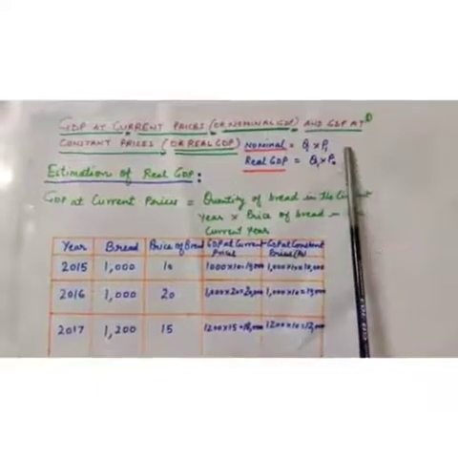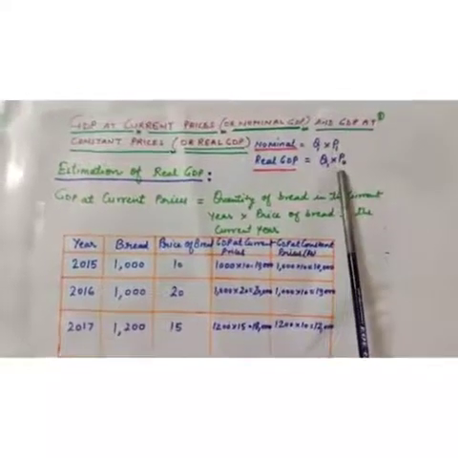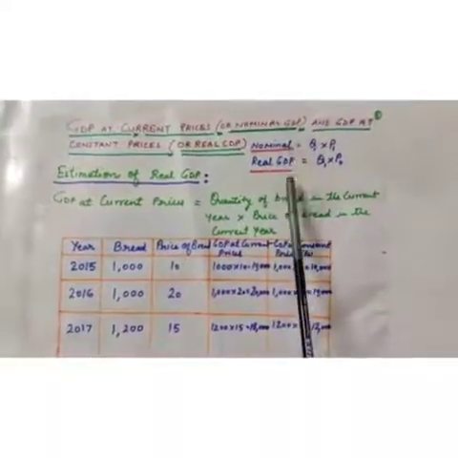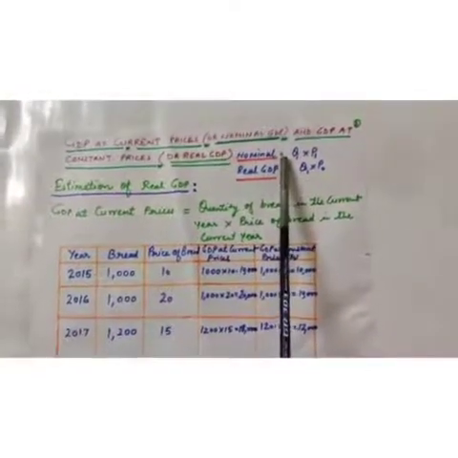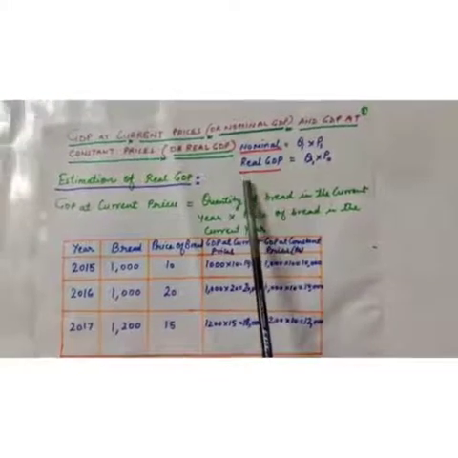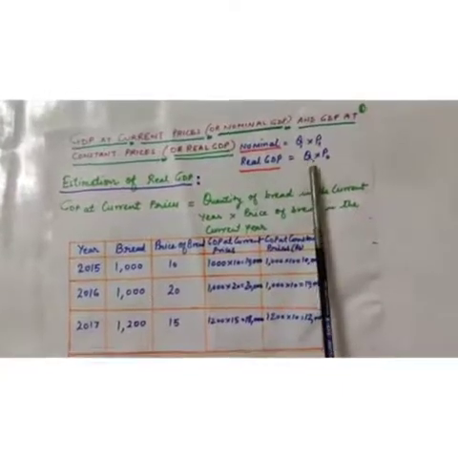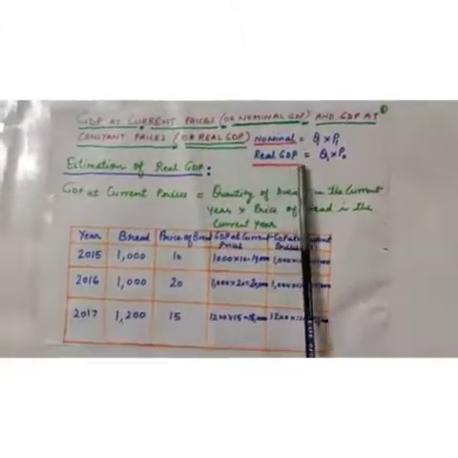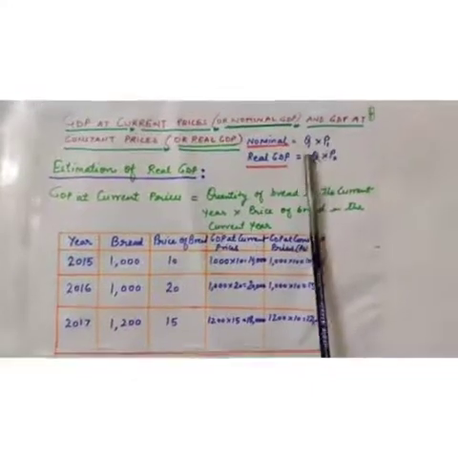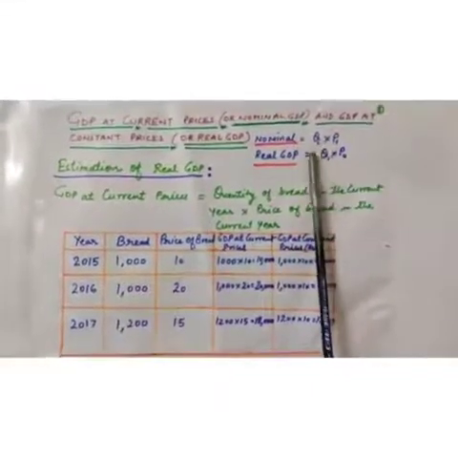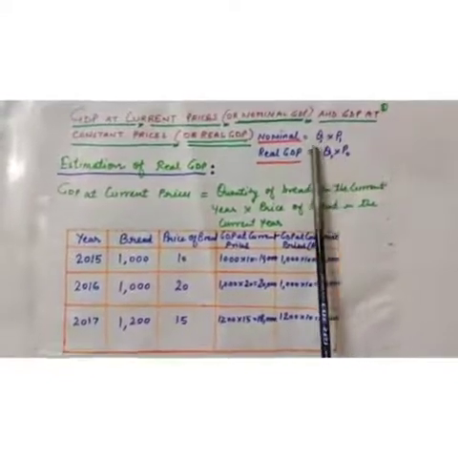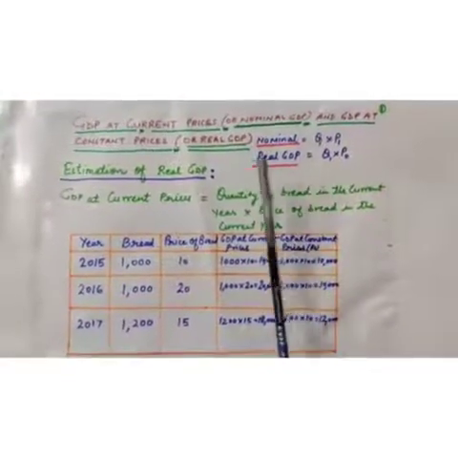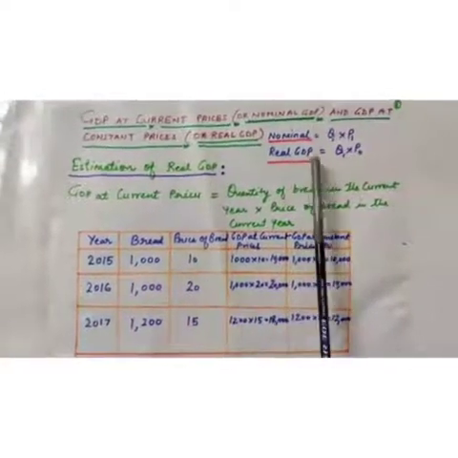We will compare whether nominal GDP is good for welfare or real GDP is good for welfare. Real GDP can increase only due to increase in quantity, and it refers to GDP at constant prices.